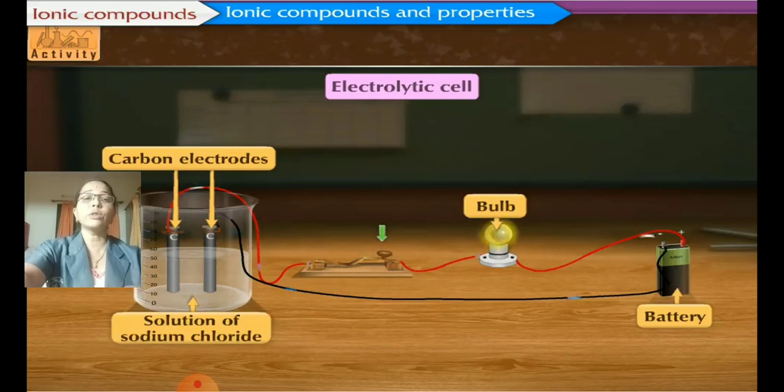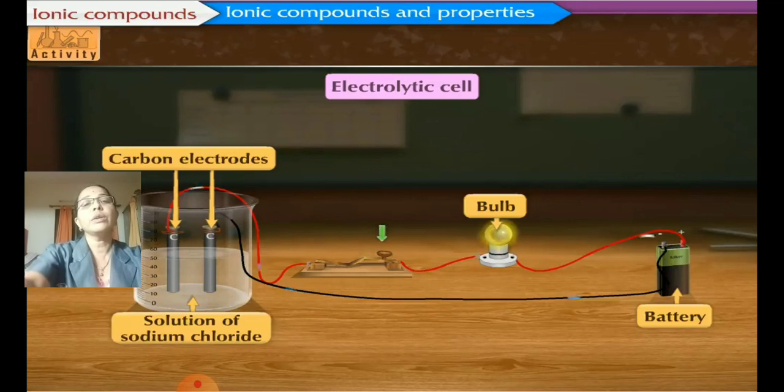Here they are dissociated, they swim in the water, correct, because in their bond water also has occupied within the bond. Water is carrying the sodium and chlorine inside it, as if they are swimming inside. But as soon as you pass current through it, chlorine will get attracted to the positive electrode and sodium will get attracted towards the negative electrode.